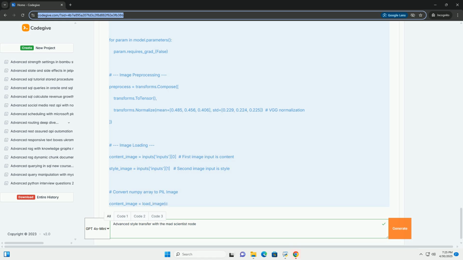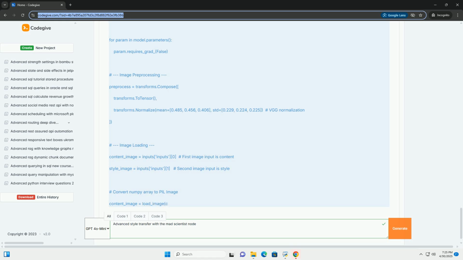Feature extraction. Extracts features from both the content and style images using the VGG model. Style gram matrices. Calculates the gram matrices for the selected style layers. Initialize stylized image. Creates a copy of the content image as the starting point for optimization. Optimizer. Sets up the Adam optimizer to update the stylized image's pixel values.